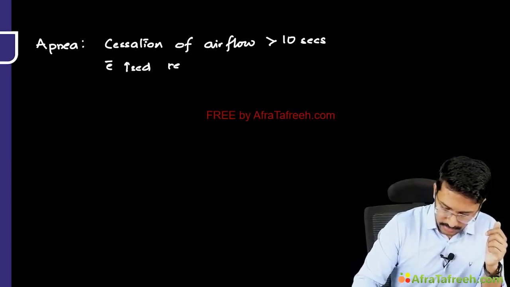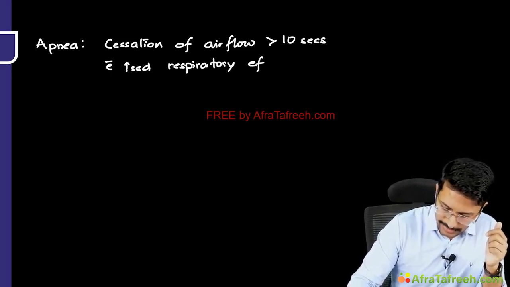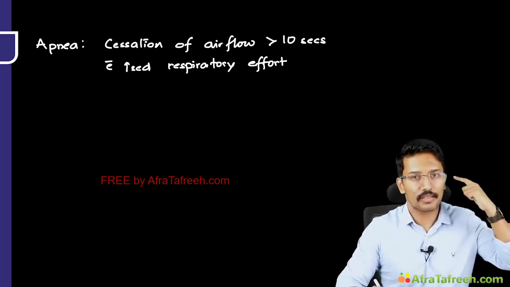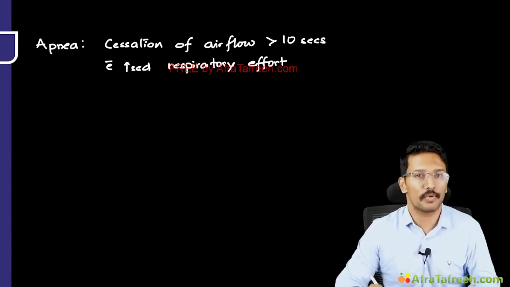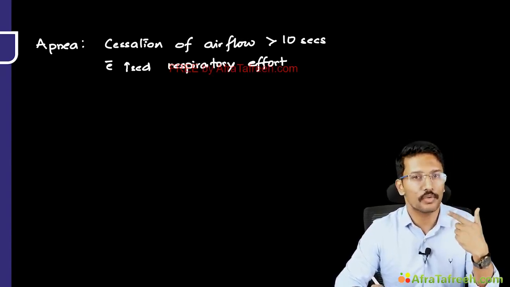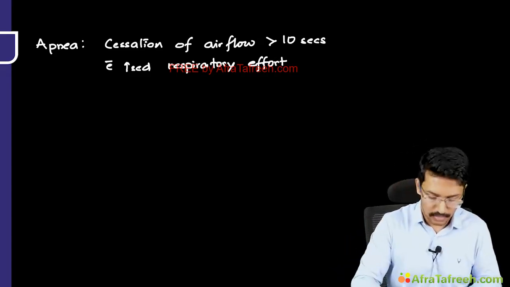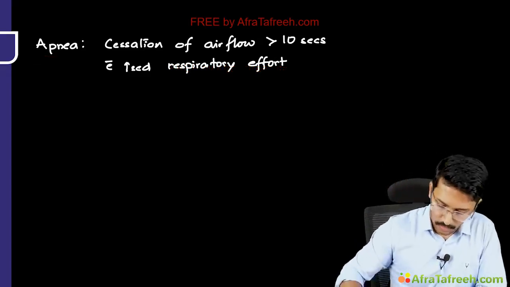increased respiratory effort. These words are very important because if the patient doesn't have increased respiratory effort, that means the respiratory center is not triggered. So that means it's a central sleep apnea, right? So when airflow is not happening through the airway for 10 seconds or more, and the patient is putting in increased effort, then we can call it the apnea required for the diagnosis of OSA. Okay.